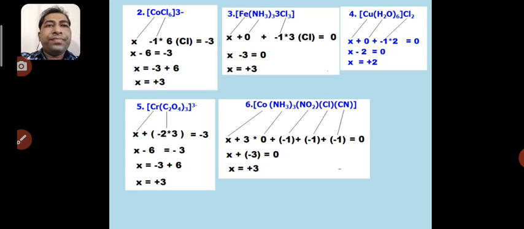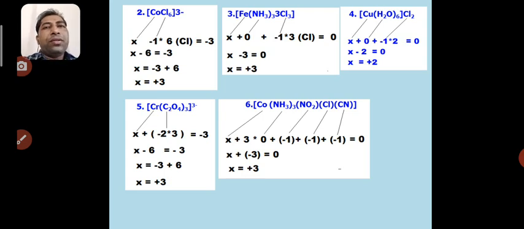So similarly, we have another example. Here we can see that amine, NO2, Cl and cyano are the ligands. So to find out the oxidation state of the central metal atom, we should know the natural charges present on the molecules. We can see that for cobalt assume X, amine again is a neutral ligand, assume 0, NO2 has a minus 1 charge, Cl again has a minus 1 charge, and cyano has a minus 1 charge.